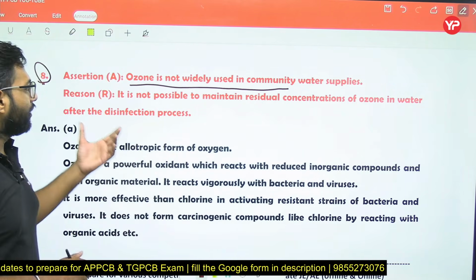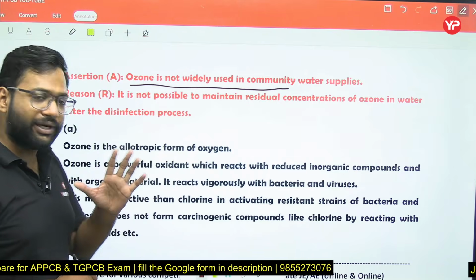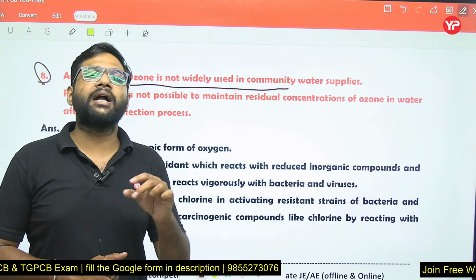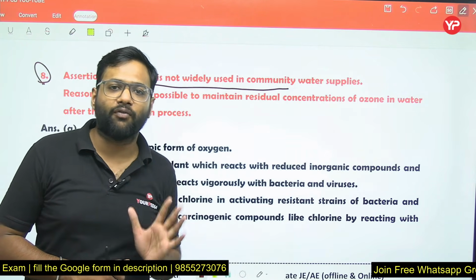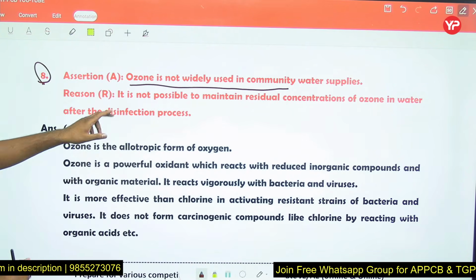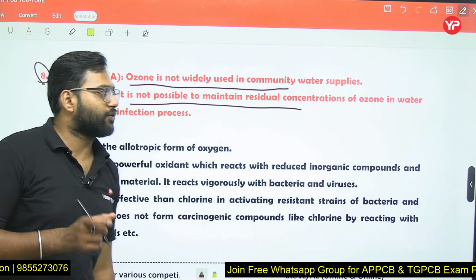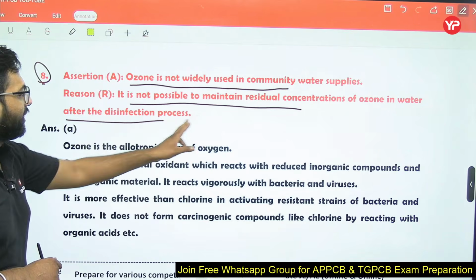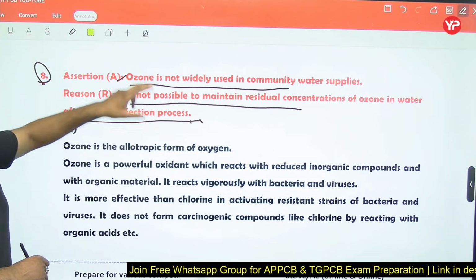Although ozone is highly reactive, it is an unstable compound. It does not remain in the water for a longer duration. Because it is unstable, it is not possible to maintain a residual concentration of ozone in the water after the disinfection process.